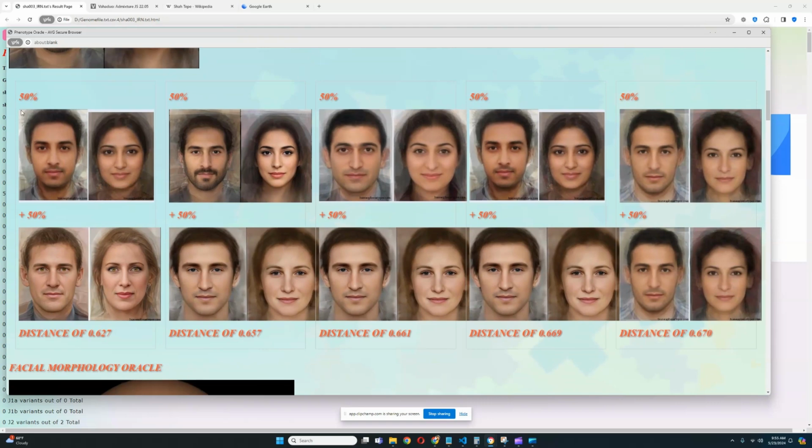And she's getting more or less a mixture of this plus this. So the closest mixture is a mixture of 50% plus 50%. So she's definitely quite white for a person from Iran, and you can see that in the oracles. She's getting more or less a mixture of something that's more brown plus something that's more white. And what's interesting is that all of these groups are all very brown. I mean, look at the skin tone, look at the features.